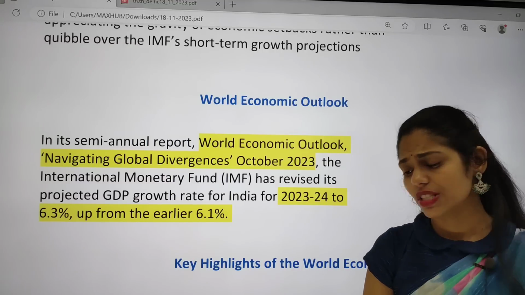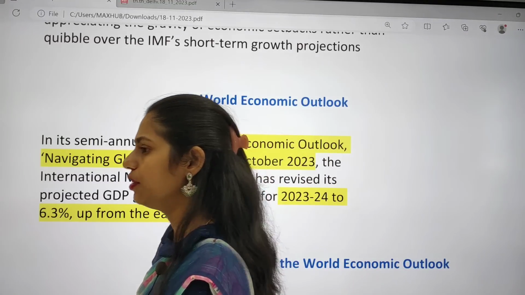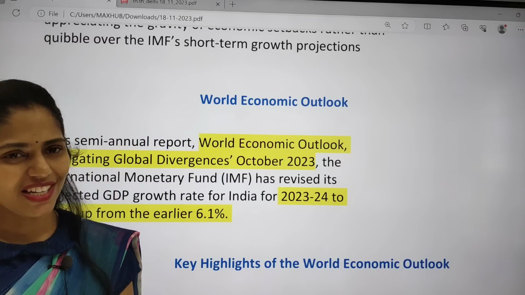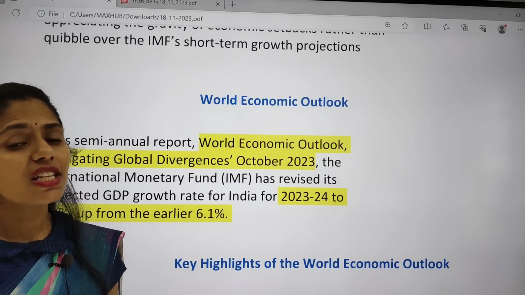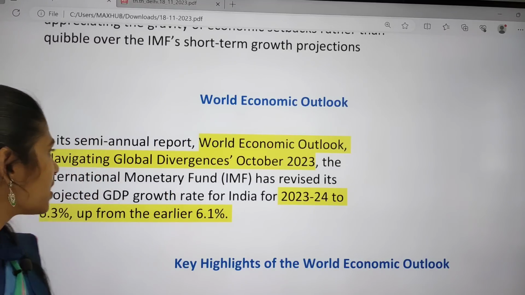And one thing I want to say here is, whenever you are getting any report in the news, the report data is important for your mains, and which organization is releasing that report is important for your prelims. Okay.